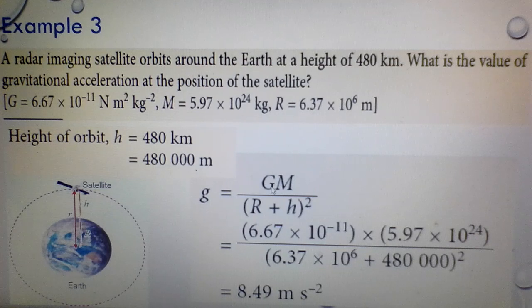So you substitute all the values, G, M, and then the value of small r, the distance from the center of the Earth to the satellite. You just add the radius of the Earth plus h. Finally you get g equivalent to 8.49 meters second negative 2. This shows that the value of g decreases when the object is further from the center of the Earth.